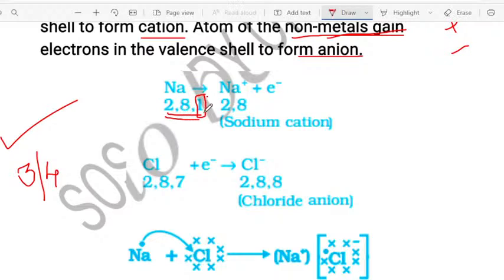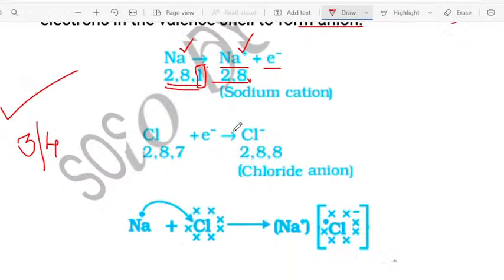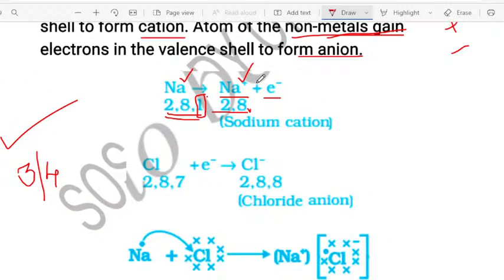So by losing 1 electron, see, 2,8,1, 3 shells were there. So by losing 1 electron, what happened? Now sodium has obtained the stability. So by losing 1 electron, sodium Na has become Na plus. You have to write, Na is not very stable compared to Na plus. Na plus is more stable than Na, because it has 8 valence electrons. And you have to write that electrons are lost. Okay, so sodium has formed the cation, that is Na plus.